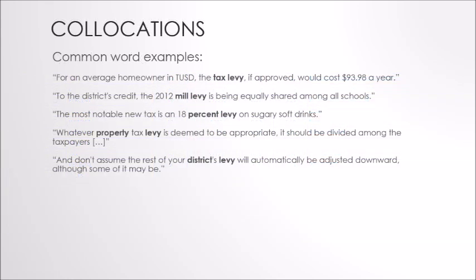A tax levy is very simple, meaning the same as if levy stood alone as a word. A mill levy is more complicated, but it would simply mean a property levy used more by local governments. Percentages mean how much the levy would either increase or decrease, or how much it will cost. Property tax levy suggests simply a levy located around some sort of property. And finally, a levy circulating around districts has its meaning behind taxation within a specific geographical area. Examples like Orlando, Florida, aka the city, and not just the whole state.